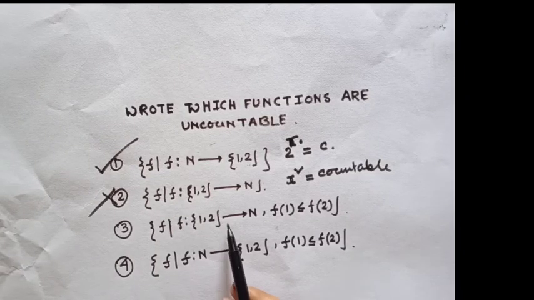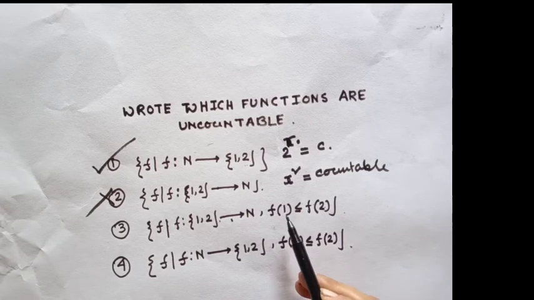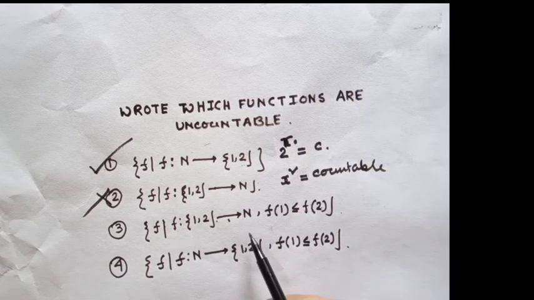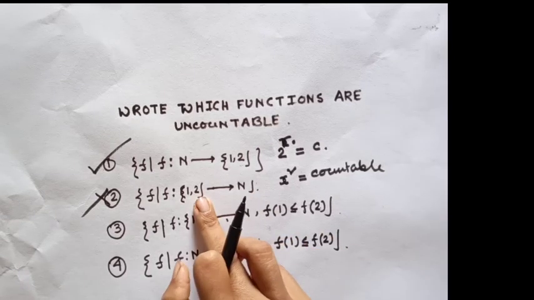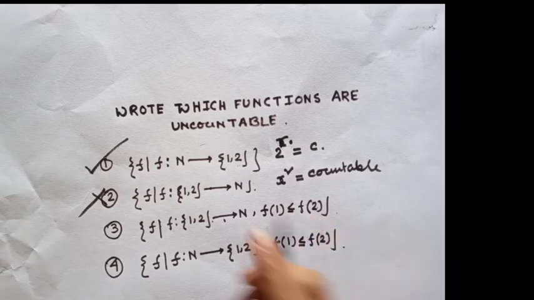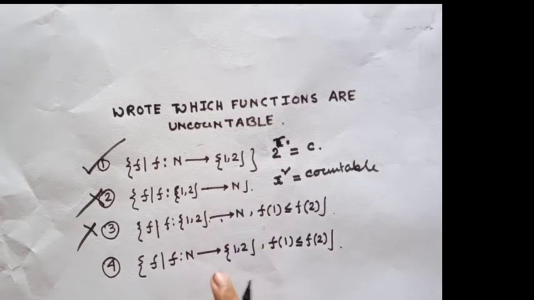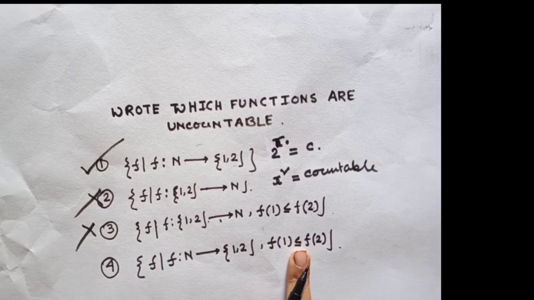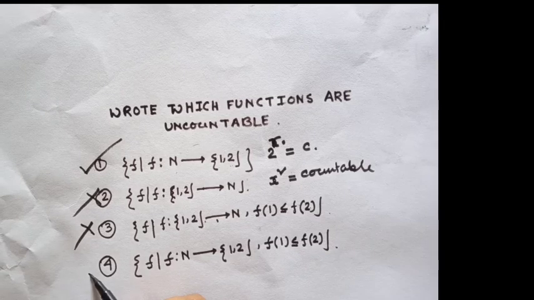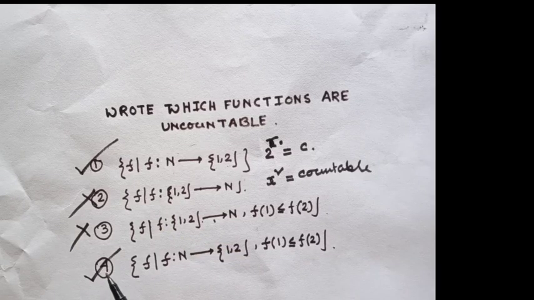And what is the third option? This looks like the previous one, but here it is restricted. What is the restriction? f of 1 is less than or equal to f of 2. That means this is a subset of that function set. If that set is countable, then any subset must be countable. So this option is also wrong. The fourth option is this set, but it is restricted, so this is also a subset of that set. Since that set is uncountable, this must be uncountable. So options 1 and 4 are true.